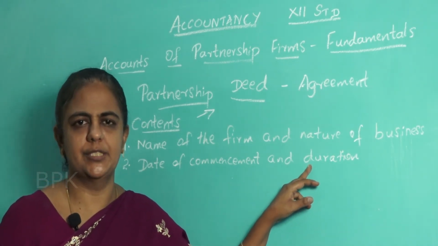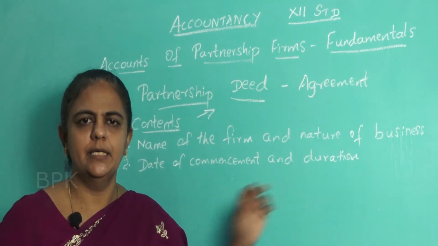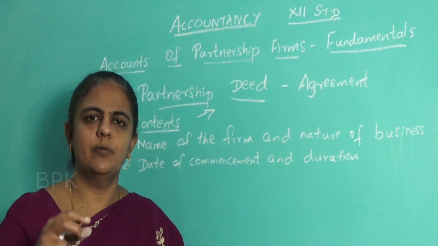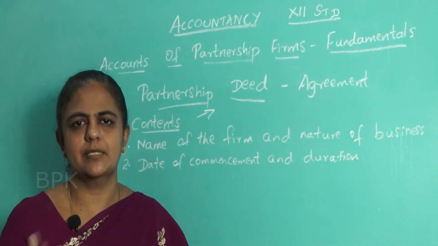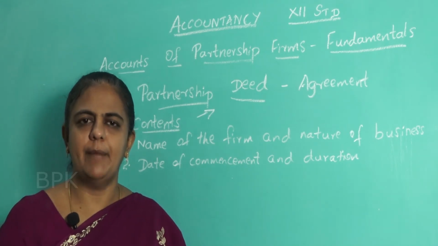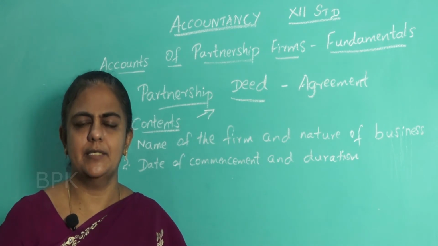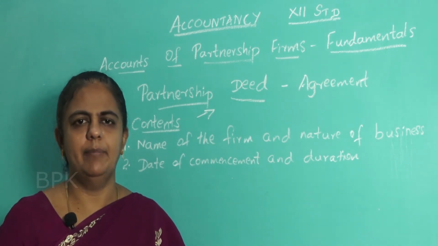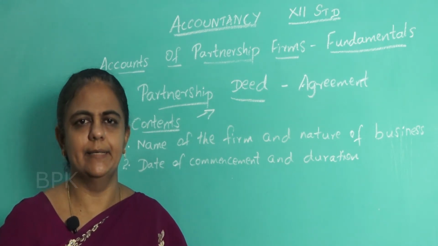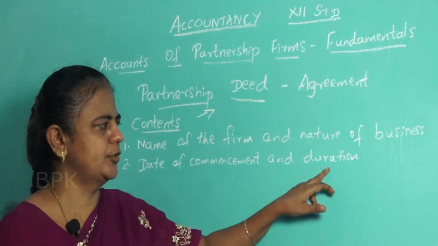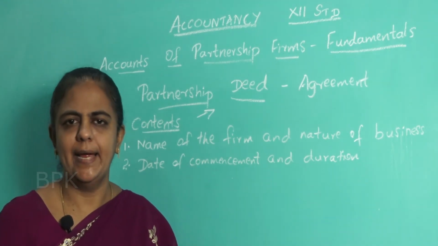What is the meaning of joint venture? A joint venture means when two or more persons agree together to do a particular work. Once the work is over, the business also will come to an end. For example, construction of a building or apartments. Once the construction work is over, the partnership or the joint venture will come to an end. So that is called duration: how long this partnership is going to exist.